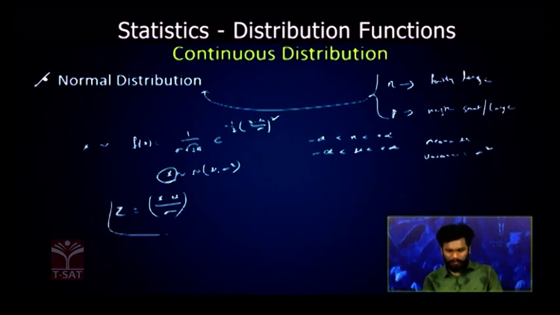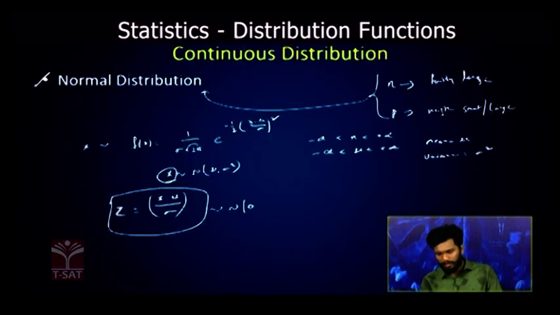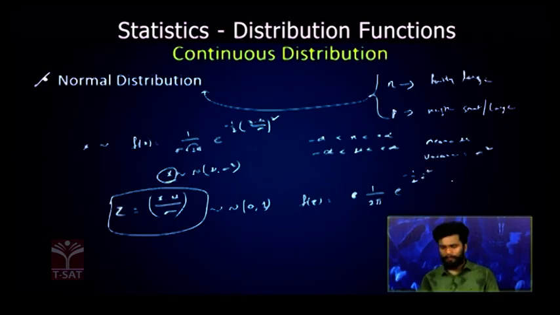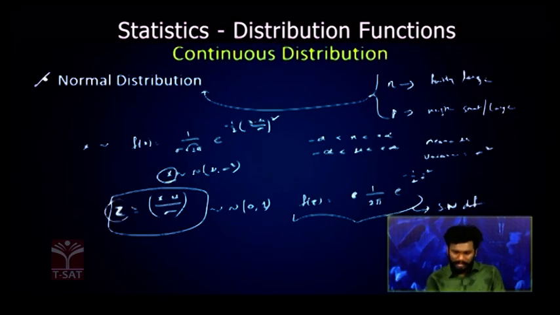Now this z will follow again a normal distribution with mean 0 and the variance 1, and its function is given by f of z is equal to 1 by root 2 pi into e power minus half z square. Now this function is called standard normal distribution function, and